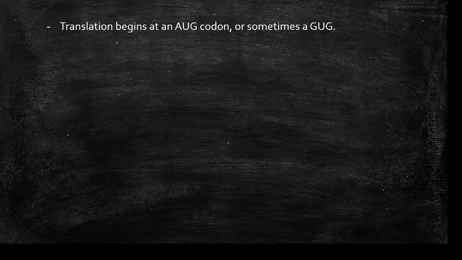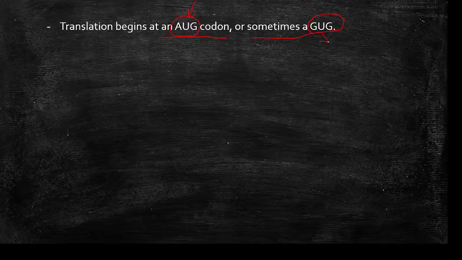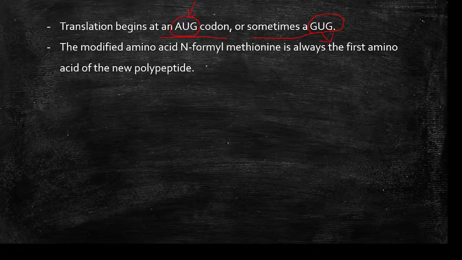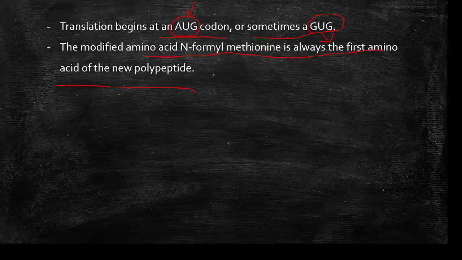Okay. So the translation begins at the AUG codon, or sometimes the GUG codon. When the mRNA carries AUG, that is adenine, uracil, and guanine as codons, and it binds with tRNA, it will bring methionine. So these AUG and GUG are called start codons. These code for the methionine amino acid. The modified amino acid, that is N-formyl methionine, is always the first amino acid of the new polypeptide. So when tRNA binds with AUG or GUG, it will bring N-formyl methionine, which is the first amino acid.